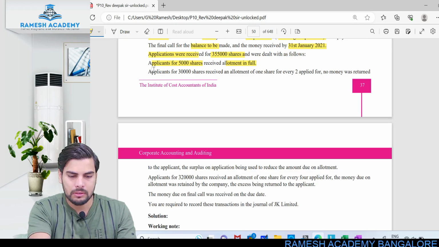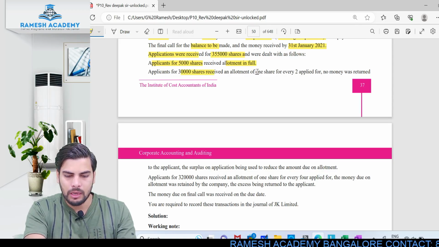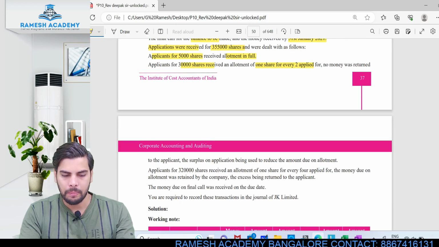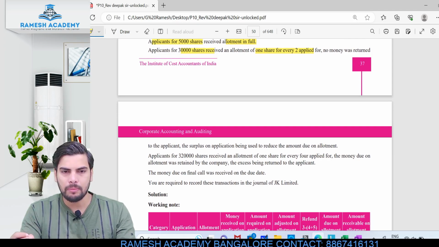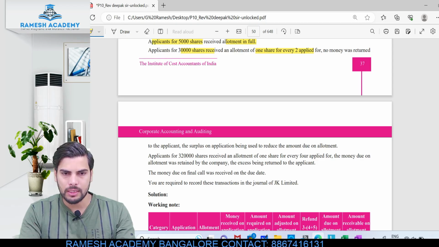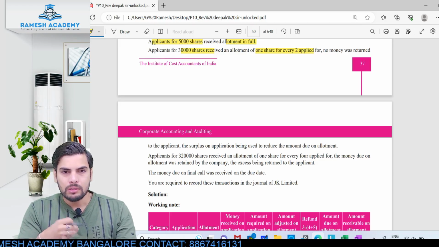Everybody who has applied for 2 shares will get 1 share. If a person has applied for 30,000 shares here, they'll get 15,000 shares. So here the 30,000 shares applied will get only 15,000 shares.